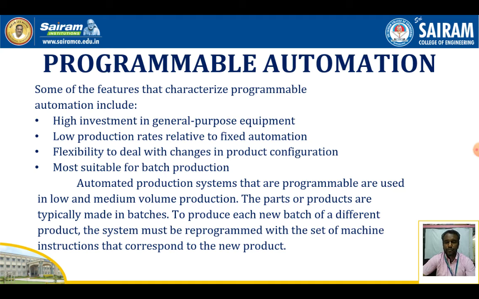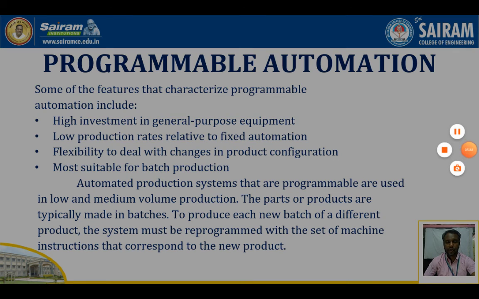The automated production systems that are programmable are used in low and medium volume production. The parts or products are typically made in batches. To produce each new batch of a different product, the system must be reprogrammed with a set of machines and instructions that correspond to the new product.